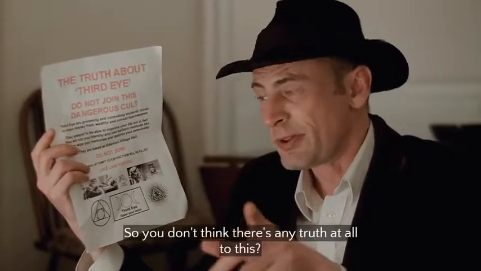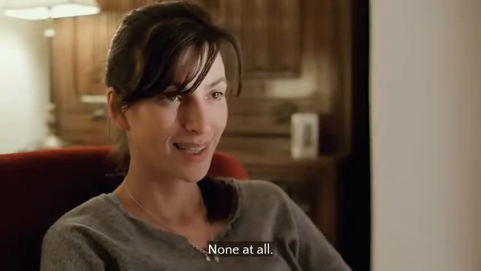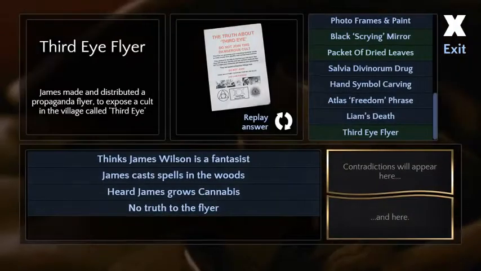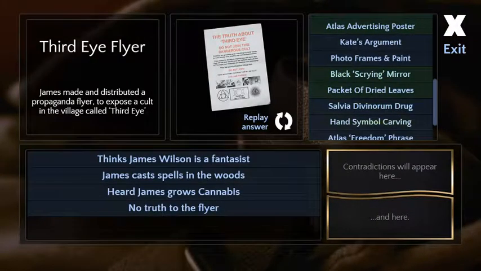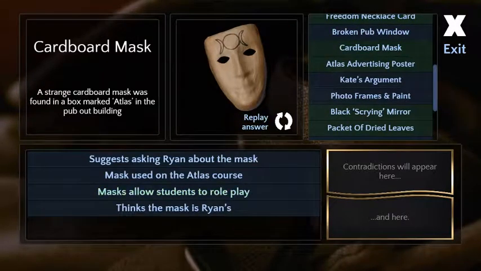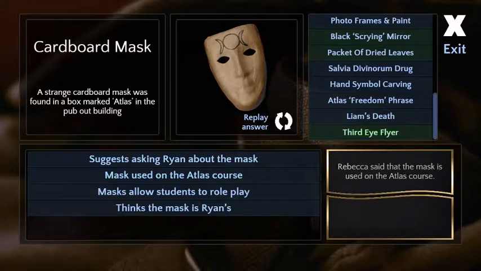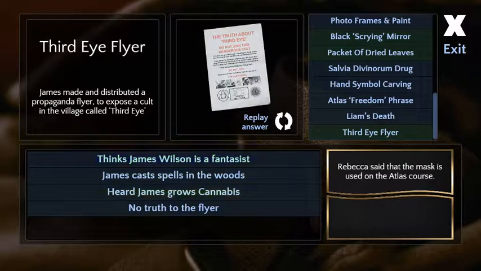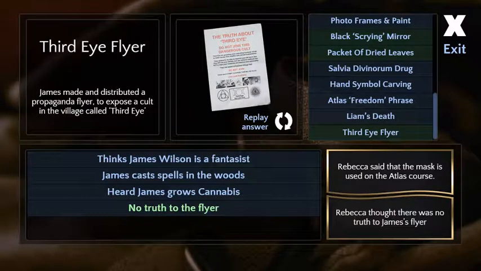So you don't think there's any truth at all to this? Is that an Illuminati on there? None at all. Maybe. It is. Fantastic. Loving this. He's involved in cannabis. I just want the symbol to connect with the mask, that's all. Right, yeah.